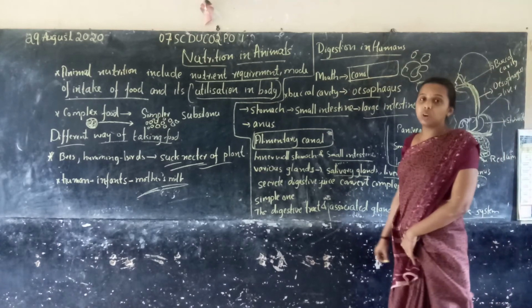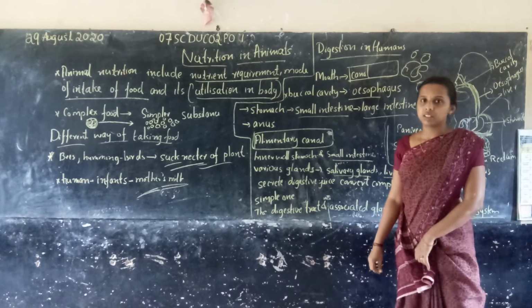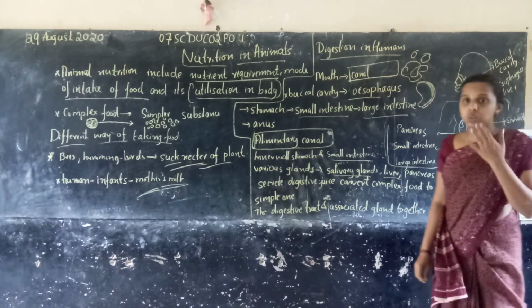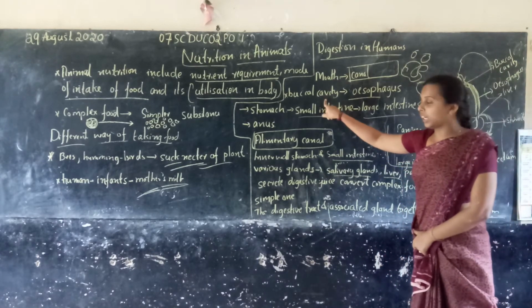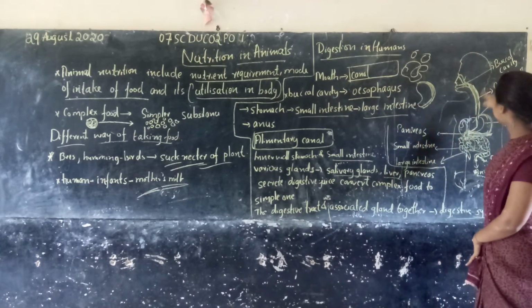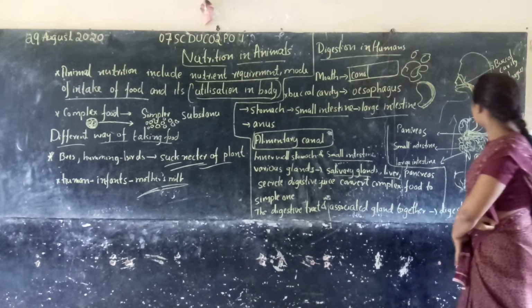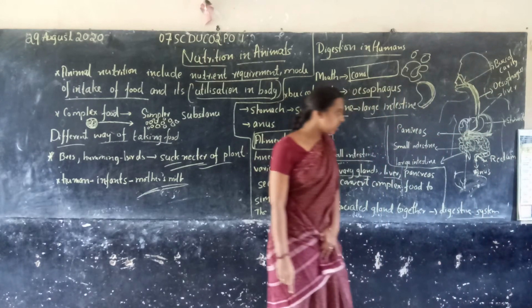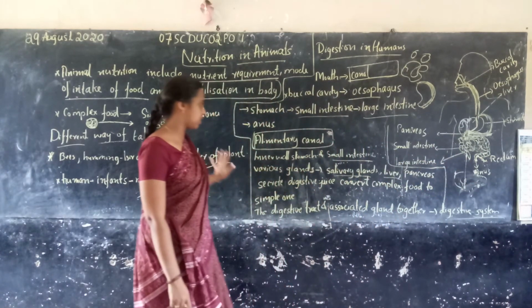So now you know how digestion takes place in human beings. The food is first taken in through the mouth, then we crush it with our teeth in the buccal cavity, then it moves through the long esophagus, then reaches the stomach. After the stomach, it moves to the small intestine, then finally to the large intestine, then the waste food is removed through the anus.